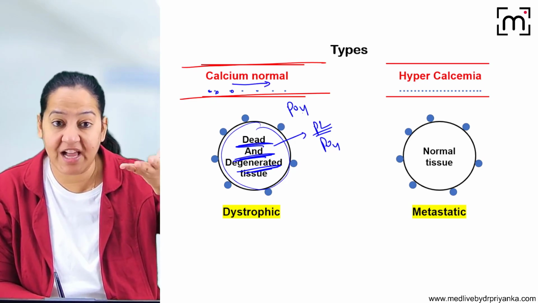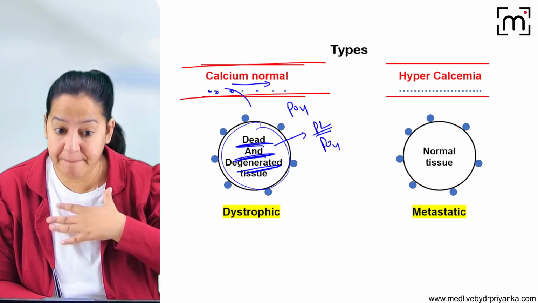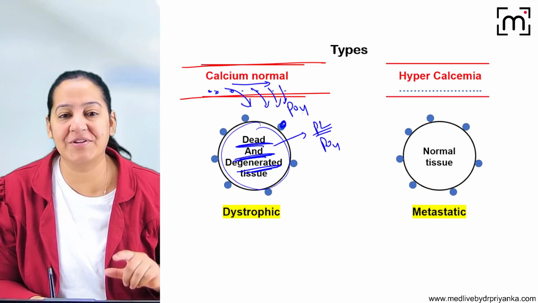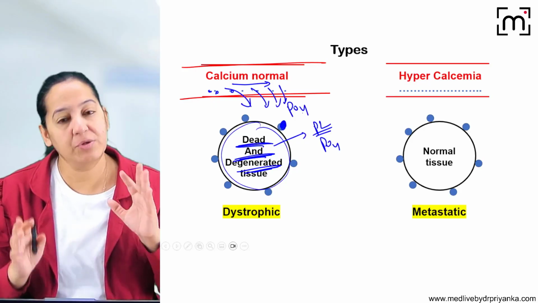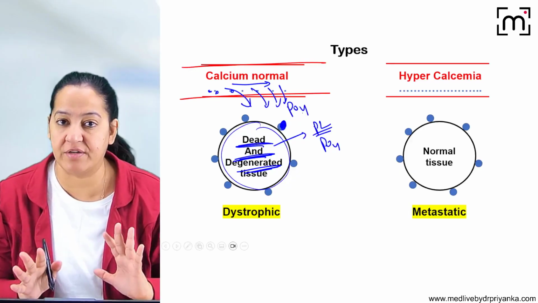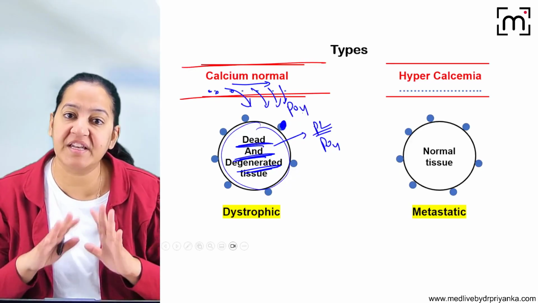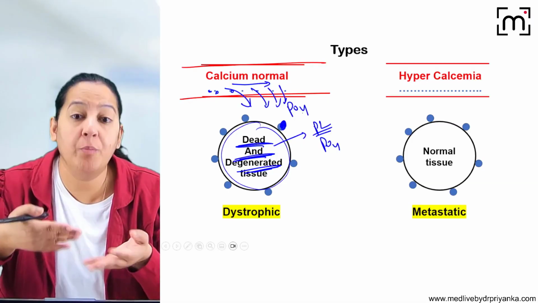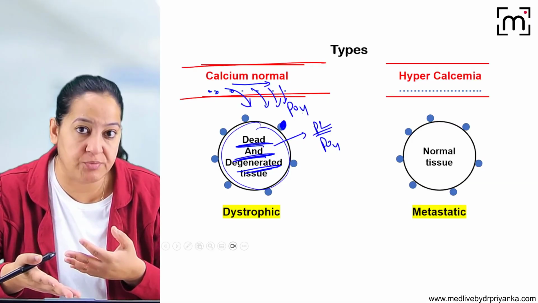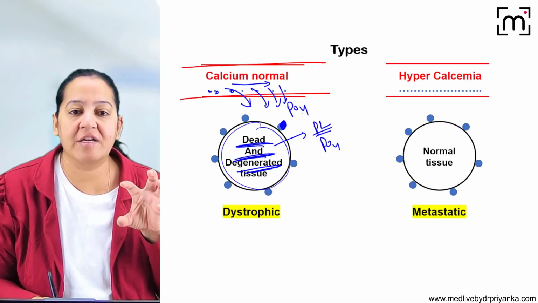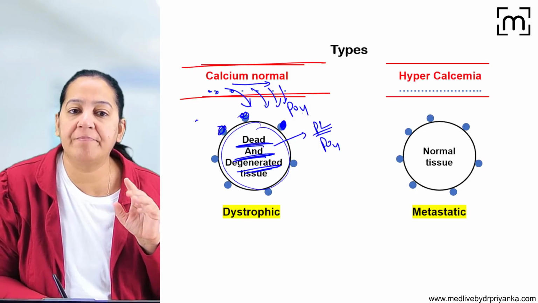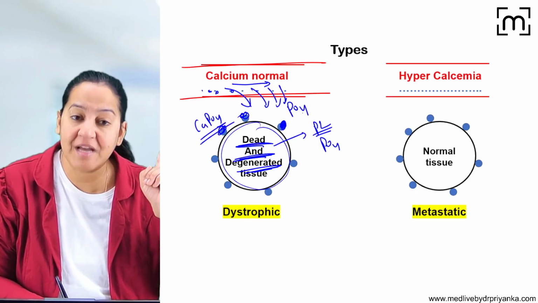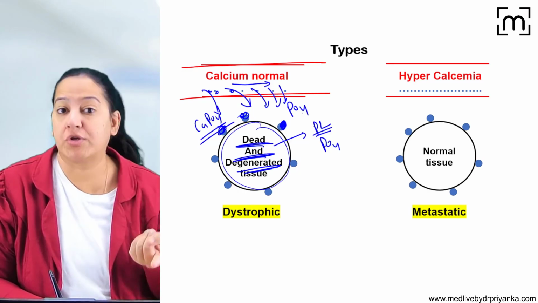As soon as the calcium sees outside there is phosphate, my best friend, calcium will jump out of the blood vessel and get deposited here in the form of calcium phosphate. So calcium and phosphate are best friends. Whenever phosphate is present in any tissue, calcium will leave the blood and jump out to meet the phosphate, to make a bond with it and form calcium phosphate. The deposits will be in the form of calcium phosphate. So the calcium is coming out of the blood because of phosphate here.